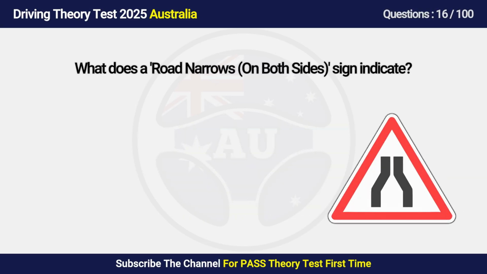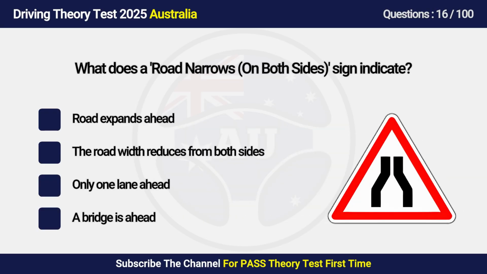Question 16. What does a road narrows on both sides sign indicate? A. Road expands ahead. B. The road width reduces from both sides. C. Only one lane ahead. D. A bridge is ahead.